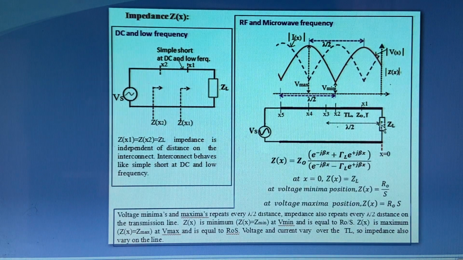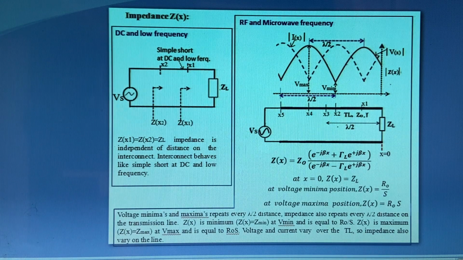But in between, from the load ZL to here, the impedance is not equal to ZL. It takes some values depending on the position. It may be maximum, but again the value ZL repeats at x3, because x3 is at a distance of lambda by 2 from the load point ZL.